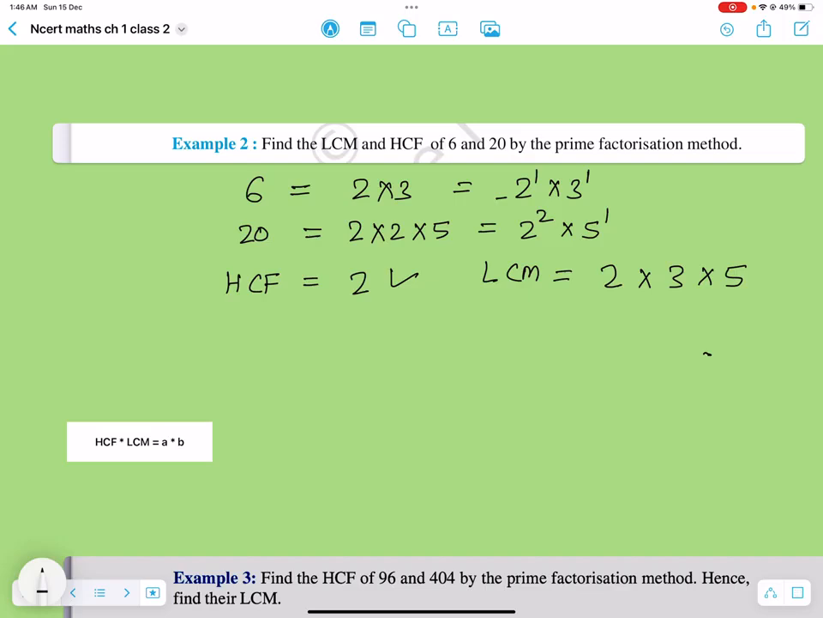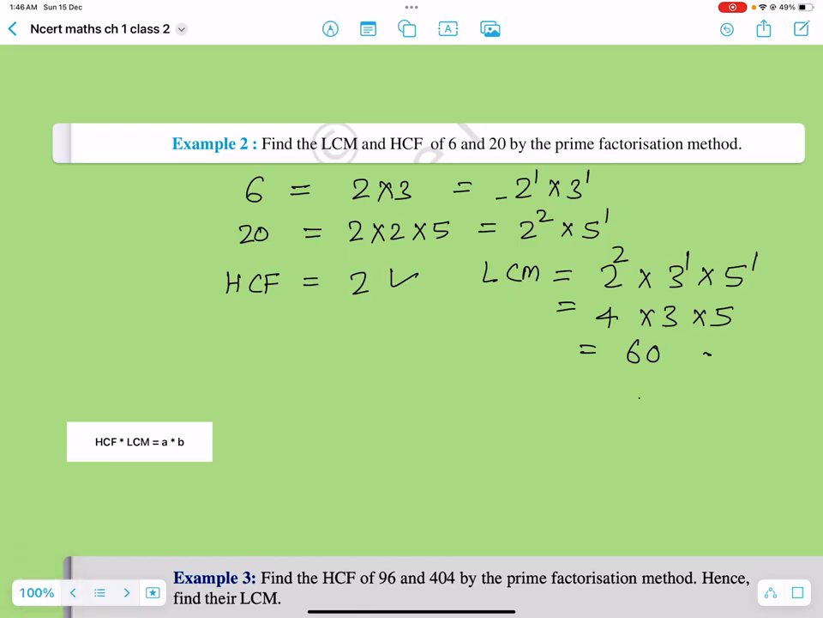So you take the unique prime factors 2, 3, and 5 and take the highest power. So the highest power for 2 is 2, for 3 is 1, and for 5 is 1. So 4 multiply 3 multiply 5, and that comes to 60. So that's your LCM, right? Cool.